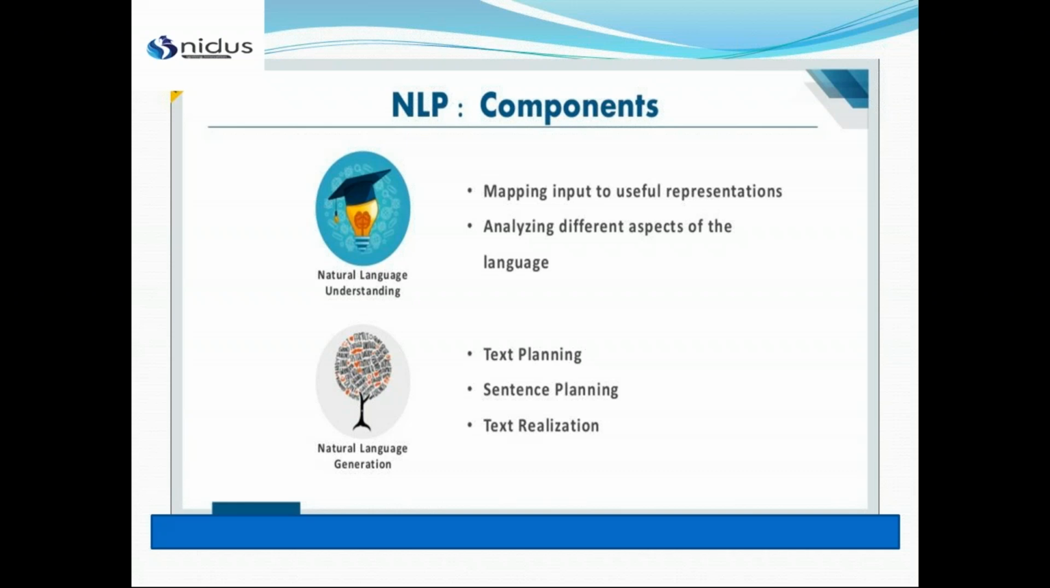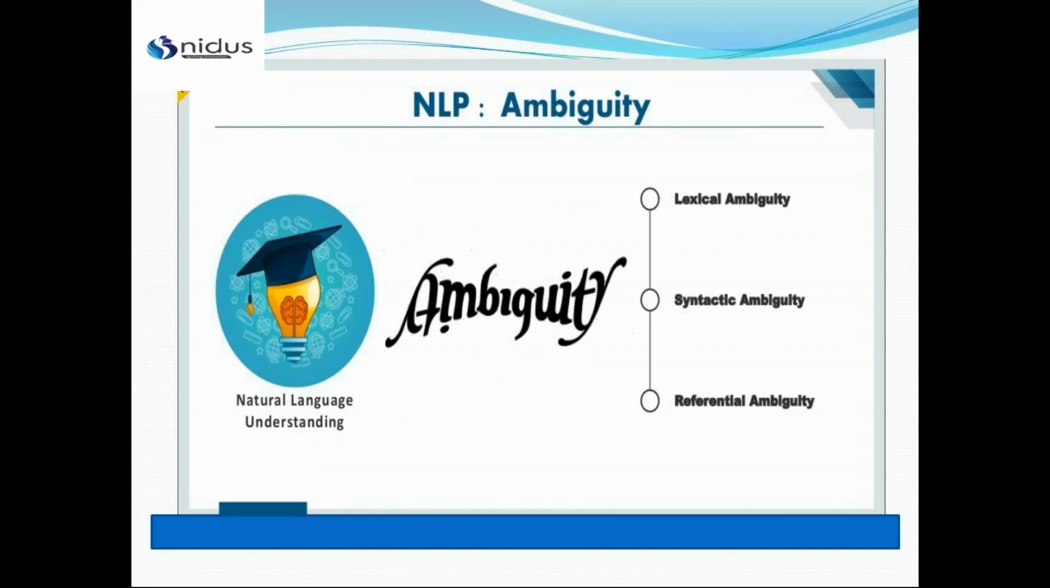And in natural language generation, first we do text planning, then sentence planning, and text realization. How we do it, we'll explain in our practical session, but just remember we have two components, natural language understanding and natural language generation. And among them, natural language understanding is quite tough, because even in the English language, in understanding we have various ambiguity. So let's take examples from English.